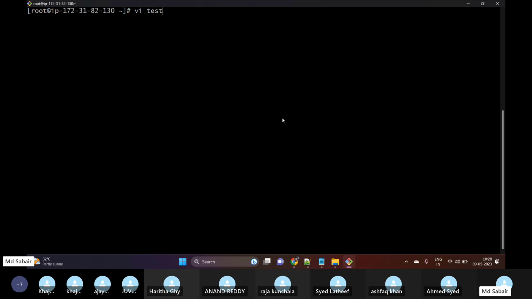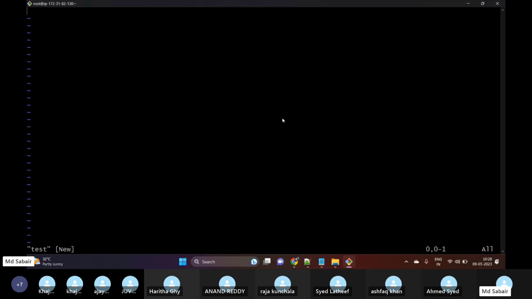So I will execute the script as test. Okay, and then hash exclamation slash bin slash bash. So why am I using this particular line? We'll explain this after some time. Now what I want to do is execute free -m, ps -ef and df. These three commands are part of my daily task. So what I have done is written these three commands inside one file called test. Okay, now let me save this.